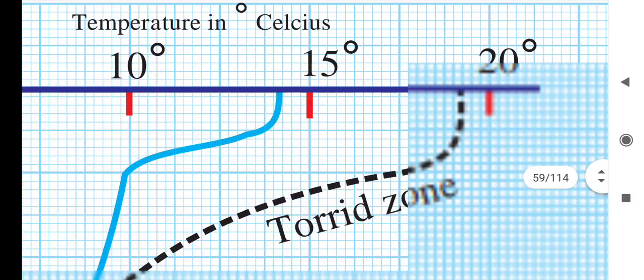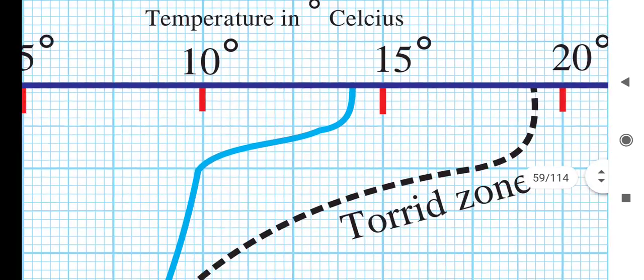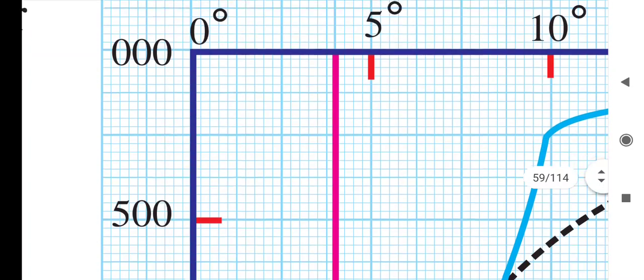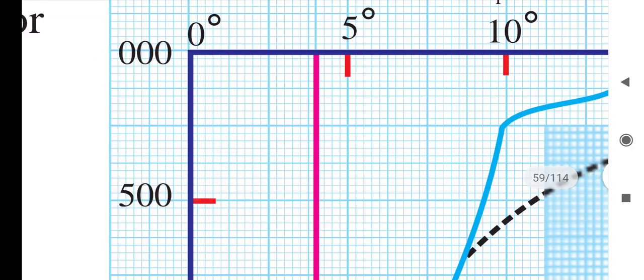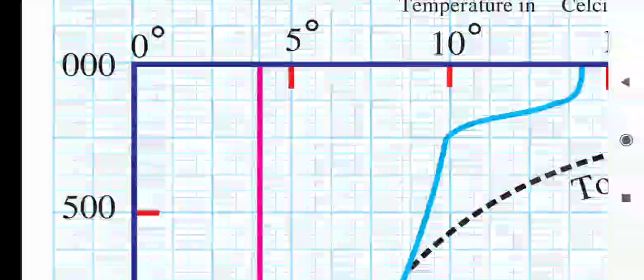18 degrees Celsius, that is it. And at the depth of 500, you can see here 500 depth. Till the 500 meter depth, the temperature of the seawater is, we can see here at 500, 11 degrees Celsius.